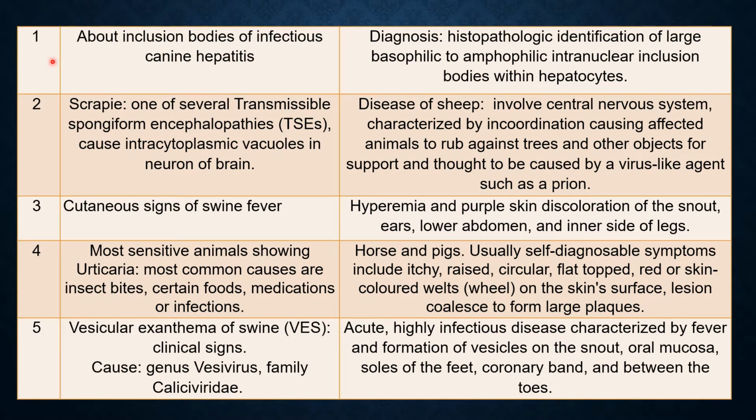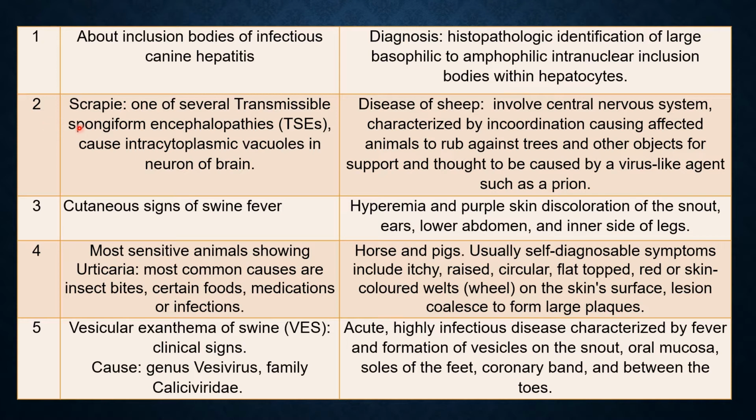Question 1. About inclusion bodies of infectious canine hepatitis. This is an important viral disease of the dog. Diagnosis: histopathologic identification of large basophilic, amphophilic intranuclear inclusion bodies within hepatocytes. The important finding is basophilic intranuclear inclusion bodies within hepatocytes, the cells of the liver.